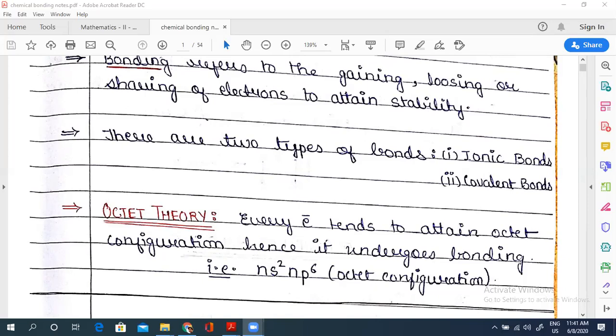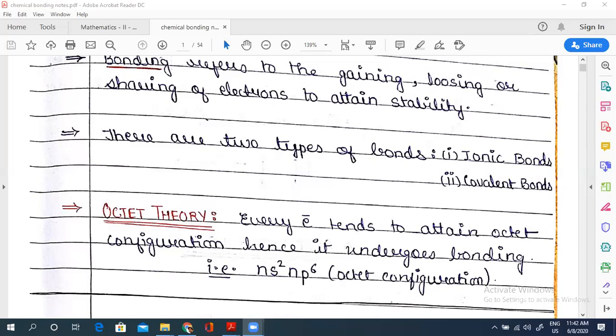When we talk about atoms or molecules, how do they attain stability? By having an octet configuration or inert gas configuration. And what is this? It's having 8 electrons in the outermost orbit, outermost subshell or shell, or having inert gas configuration. That's your octet configuration.